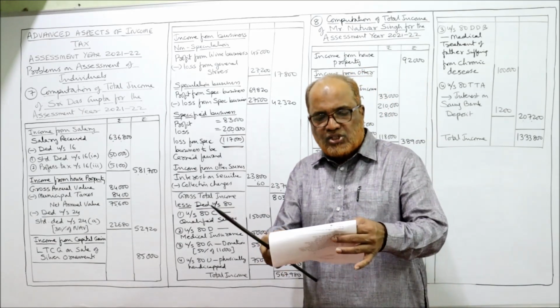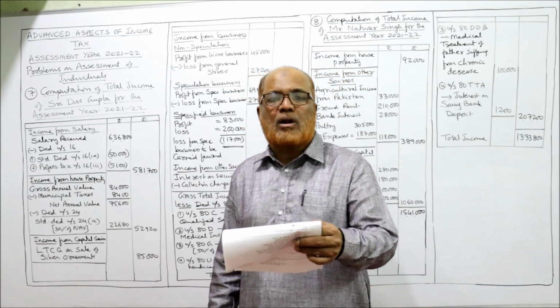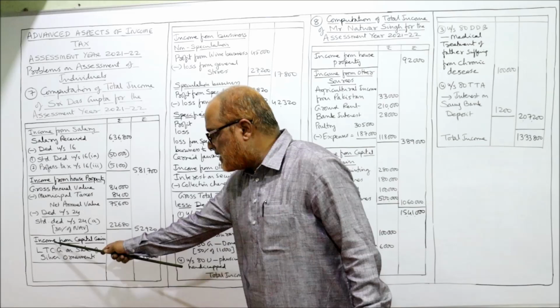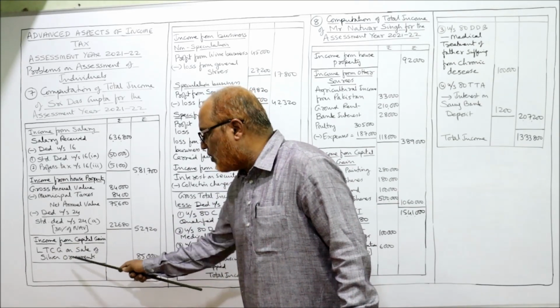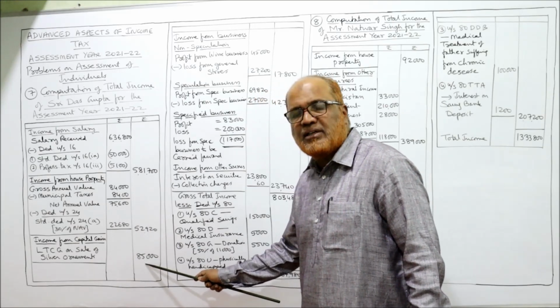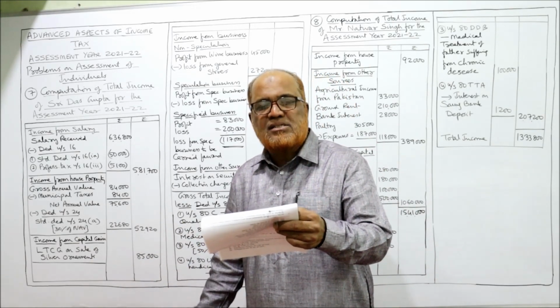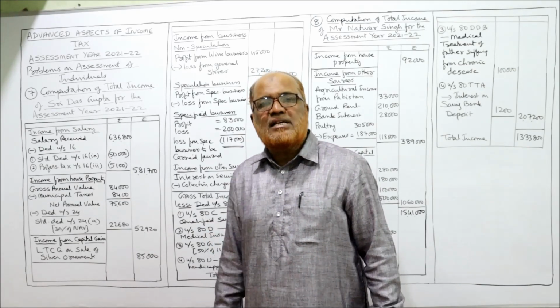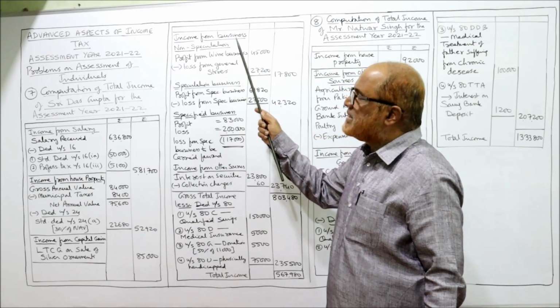23,740. Next comes long-term capital gain on sale of silver ornaments. This will be taken as income from capital gain. So here you can see income from capital gain, long-term capital gain, LTCG on sale of silver ornaments 85,000. Directly I have taken. Next comes profit from wine business, loss from general store business. That means the assessee has income from business. So here I have taken income from business.